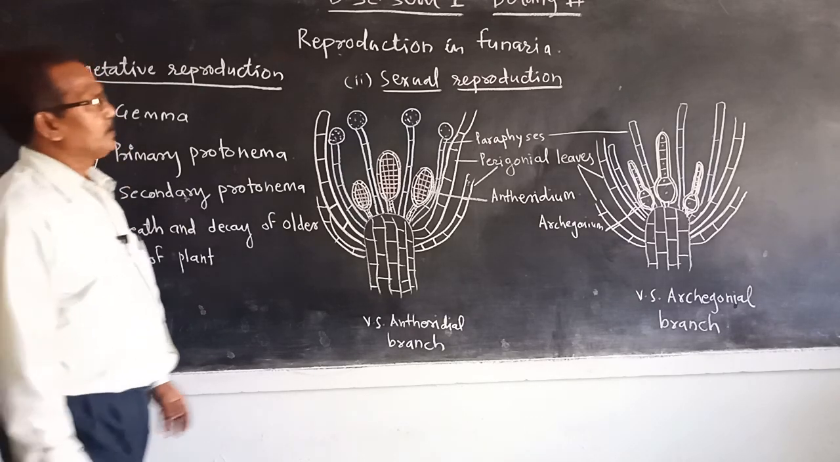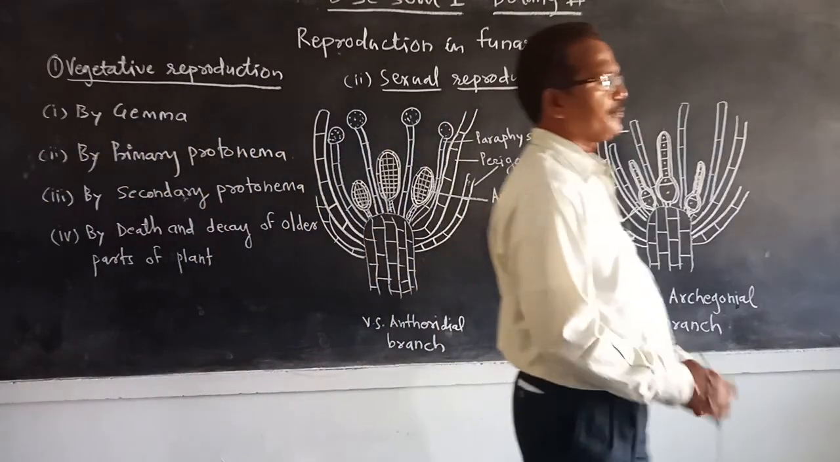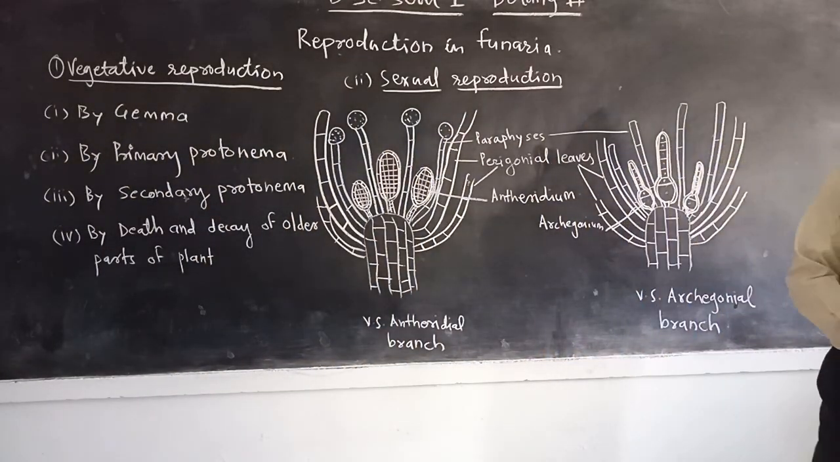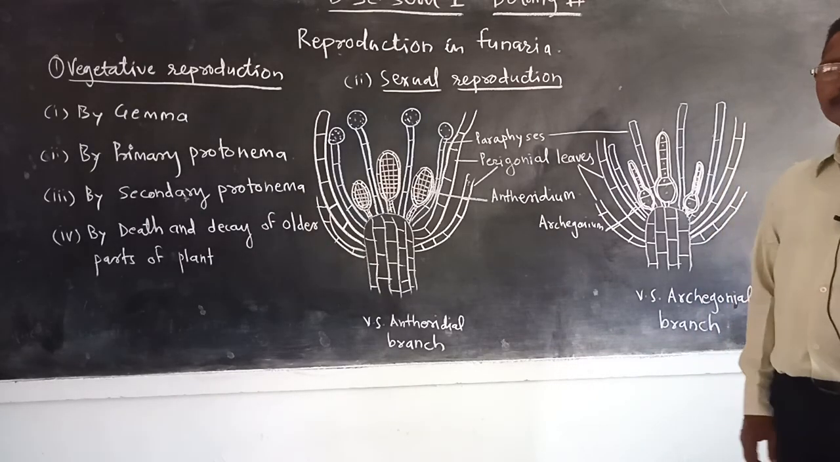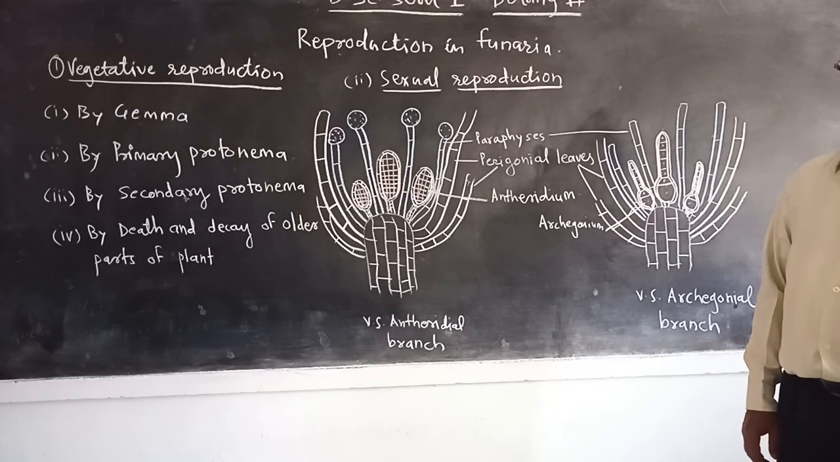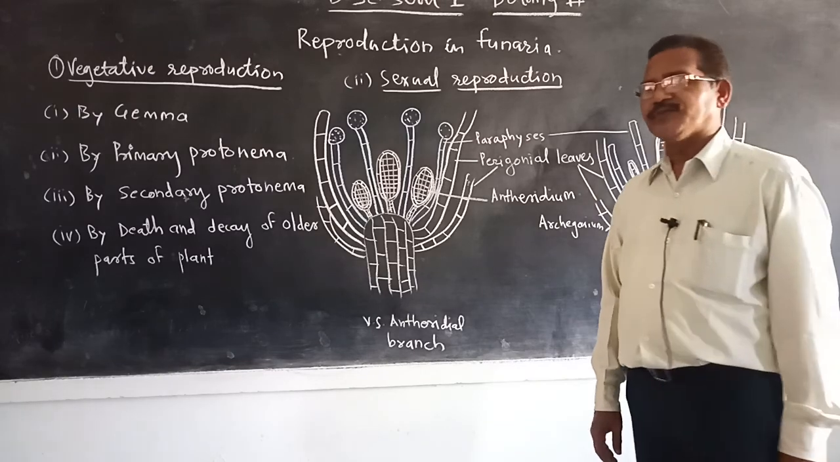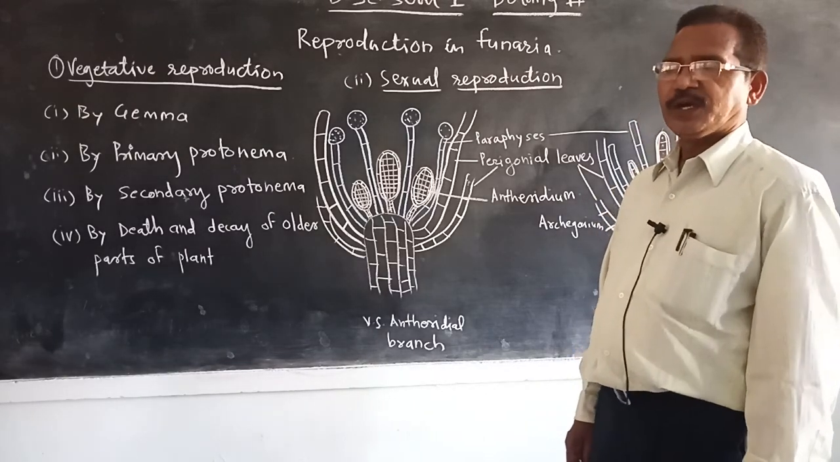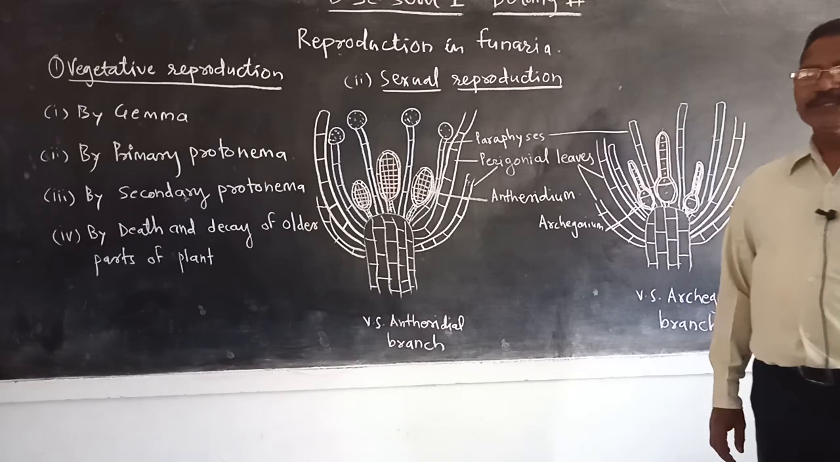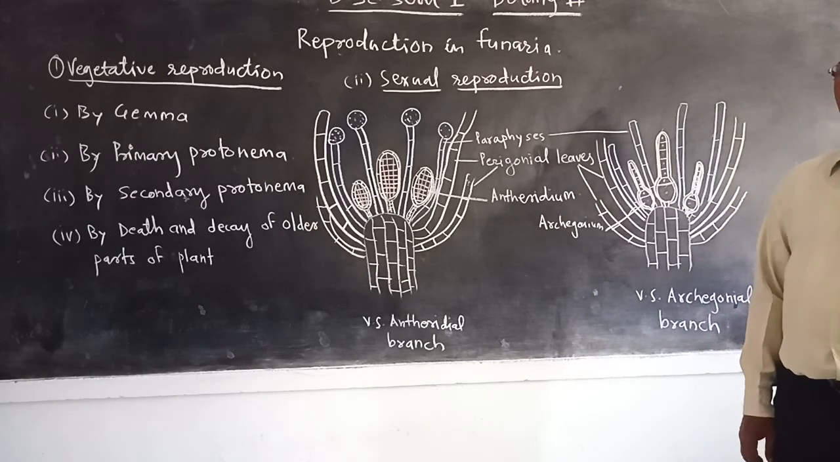Then the other method is sexual reproduction. Sexual reproduction is of the oogamous type. Male and female sex organs may develop on the same plant or on two different plants. The male sex organ is called the antheridium and the female sex organ is called the archegonium. The male sex organs are formed in clusters, in groups, on the apices of the main axis or main stem,